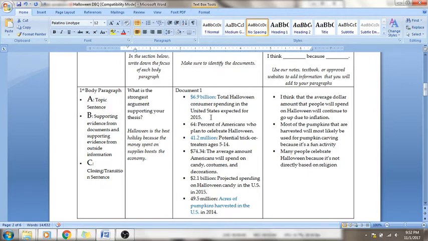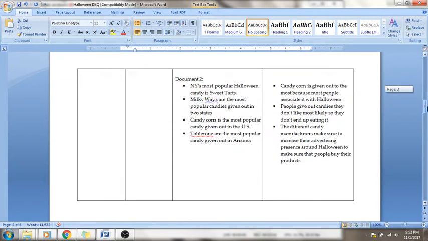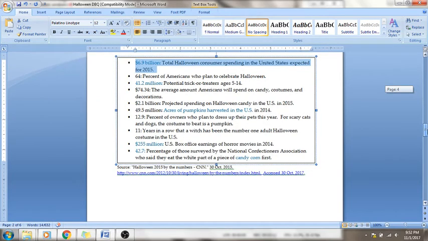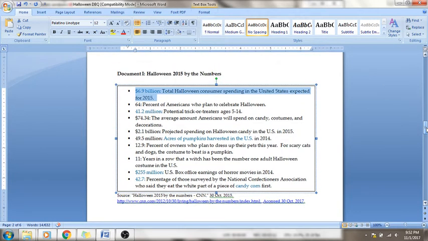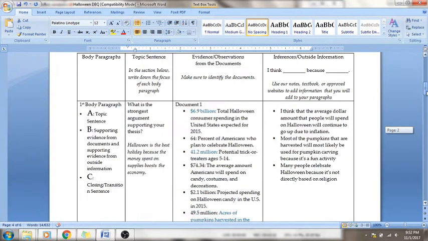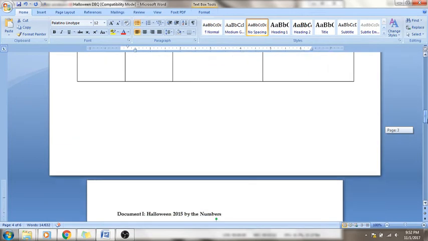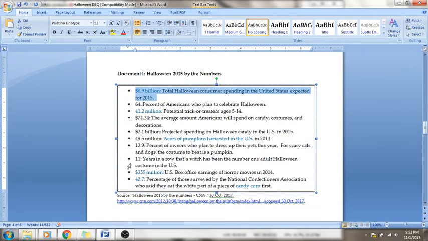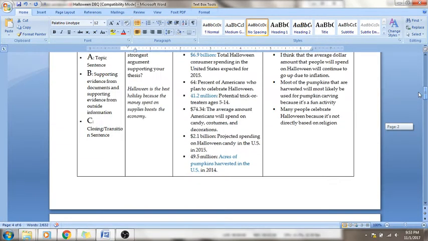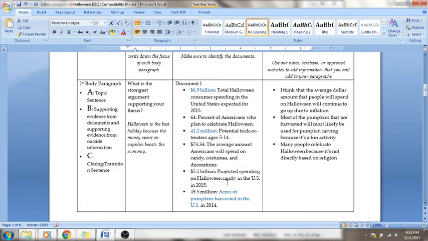So let me show you another example of an observation that I haven't quite included yet. Okay, you see how it says $255 million has been spent on horror movies in 2014? I don't need to put the whole thing. I can just put a piece of that.